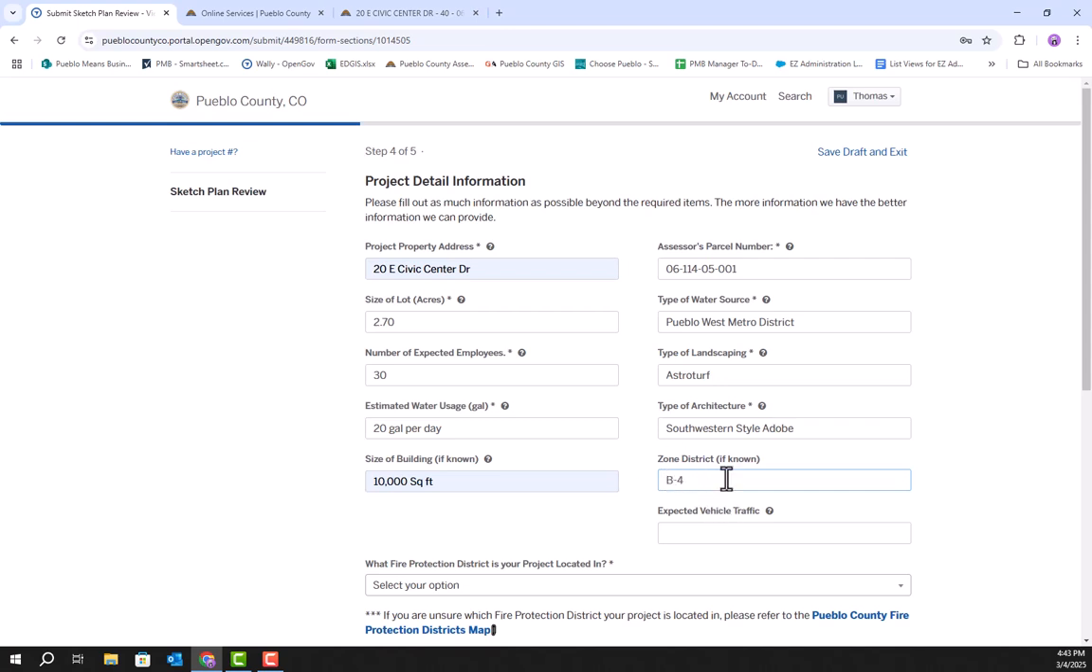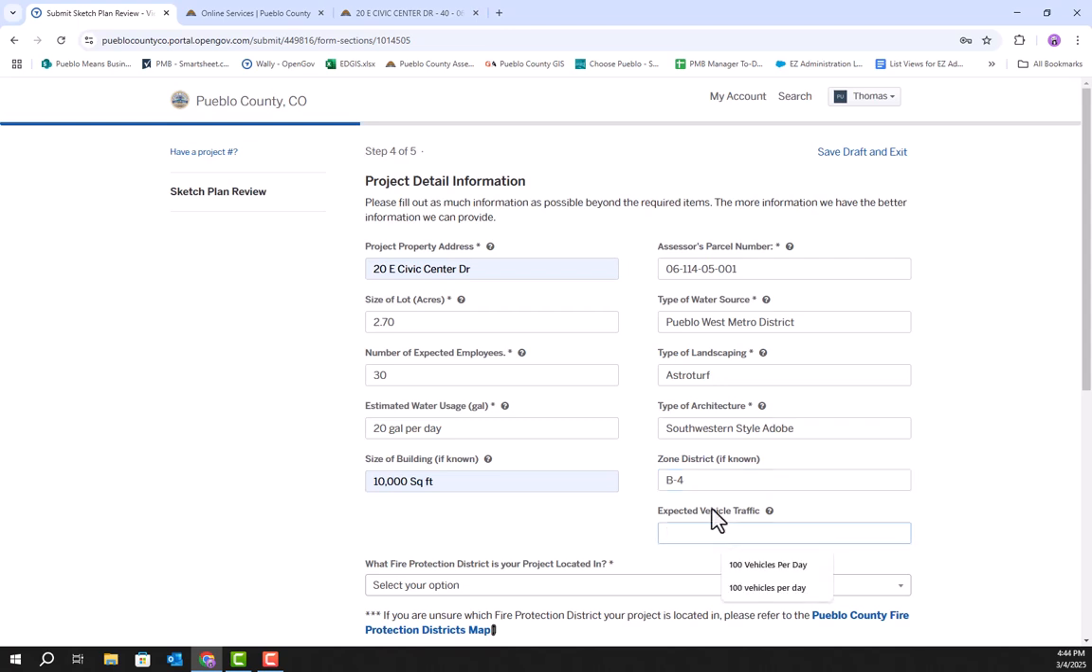This is not required, so if you don't have that number, you can just write unknown in here. And that's the case with a few of these other ones. If you don't know the answer, you can just write unknown. And in some cases, the sketch plan review meeting will be an opportunity for you to learn that information. But when you can, it's best to provide all the information.